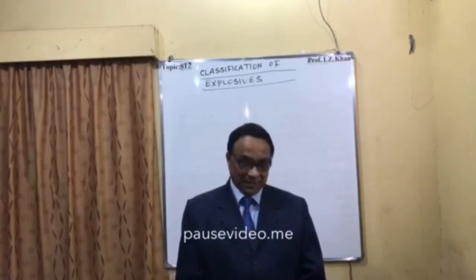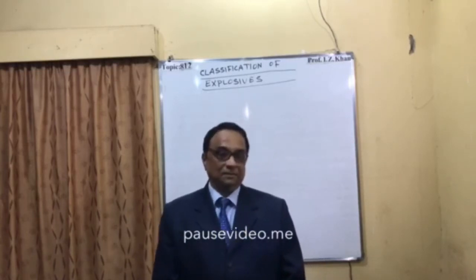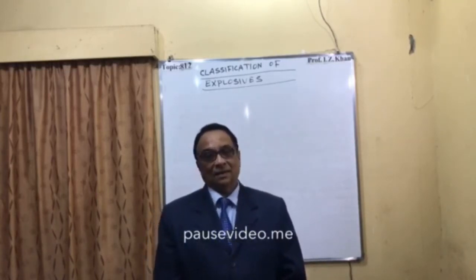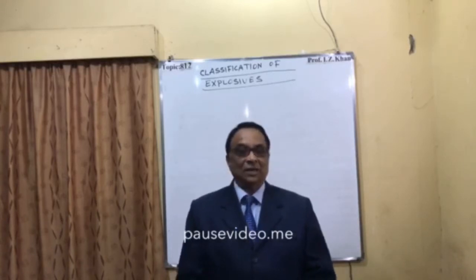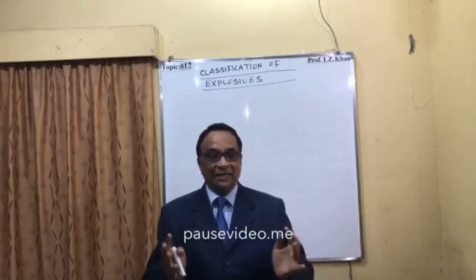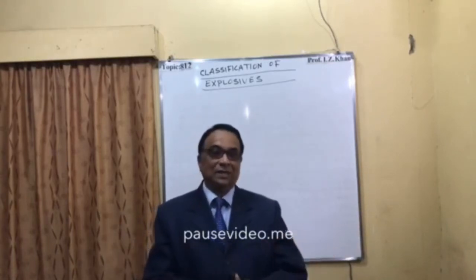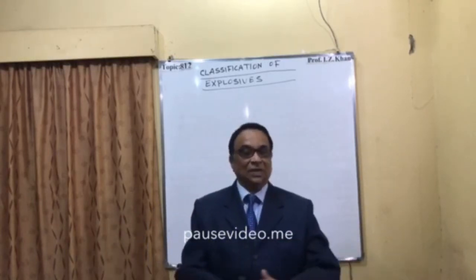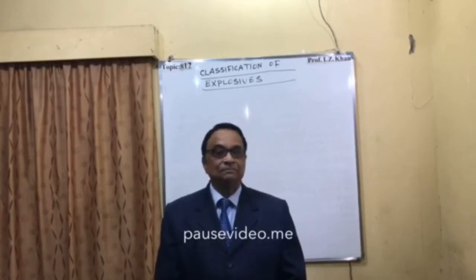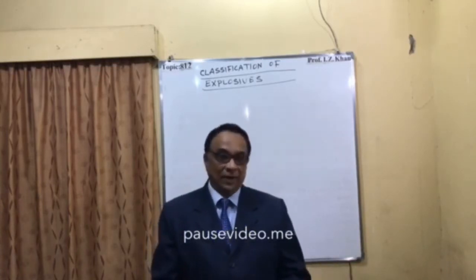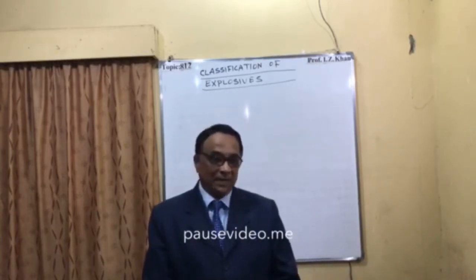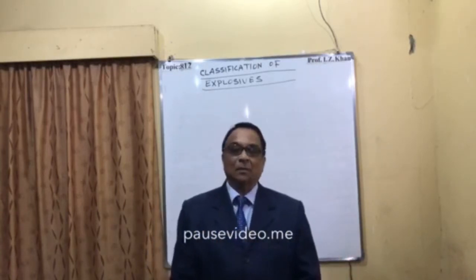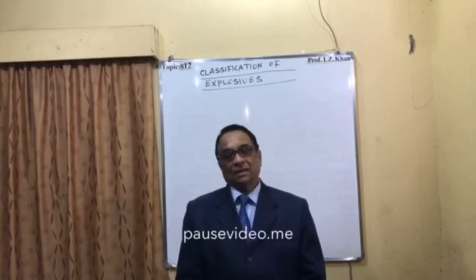It is of two types of nuclear explosives: one is by fission, the other is by fusion. Either two light nuclei fuse together, like two hydrogen fusing to form helium, or uranium-235 is split into krypton and barium. That I have already discussed. That is about atomic explosives.